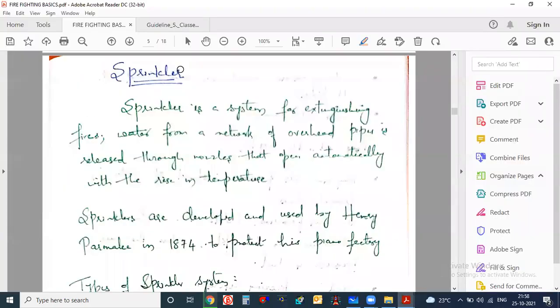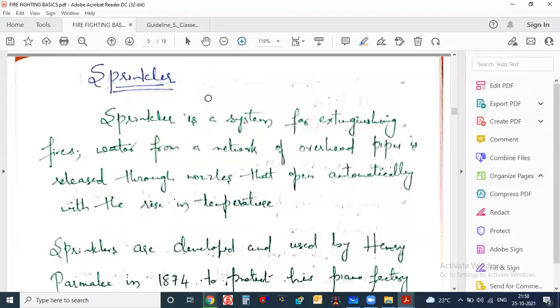Normally you see the definition of sprinkler says that it is a system for extinguishing fire. A sprinkler is a system which is used to extinguish fire with water from a network of overhead pipe. Just observe this term, it's very important. Water from a network of overhead pipe is released through nozzles that open automatically with the rise in temperature. This is the basic definition of sprinkler. There are many definitions on the internet also, you can check, but the most important thing here is the network of overhead pipe.